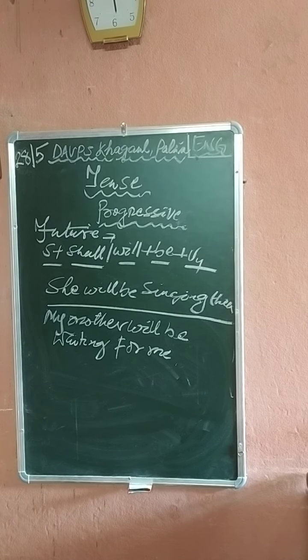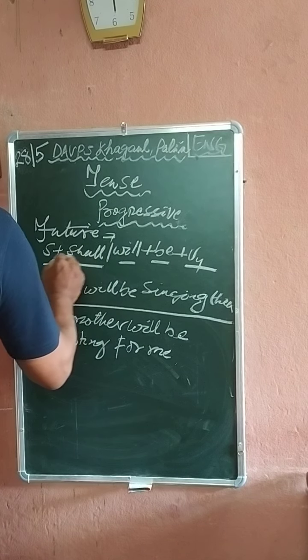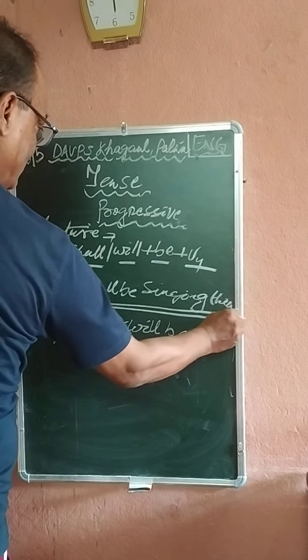Here, first of all, simple future. What does it denote? A simple future denotes an action that is going on at some point in the future time. क्या डिनोट करता है? That the action, she will be singing then.